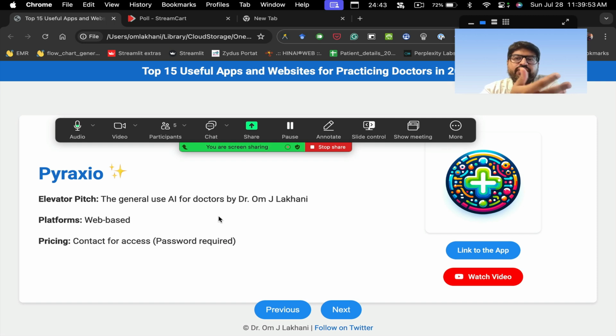If you want to use Claude Sonnet, you can use Claude Sonnet. If you want to use some of the Meta AI tools like Llama and all that, you're free to use it, right? So I'll show you some examples of that.